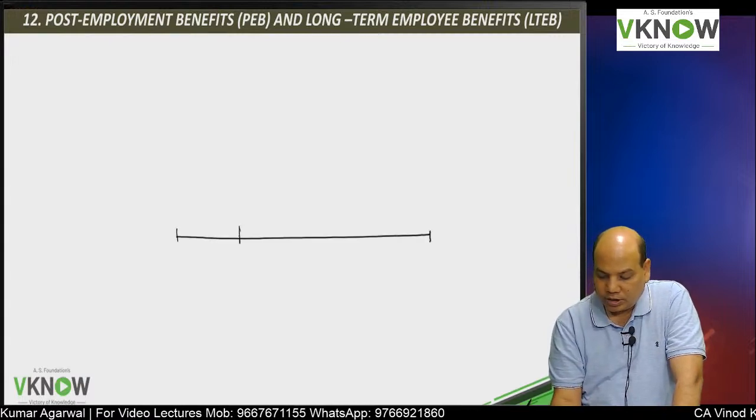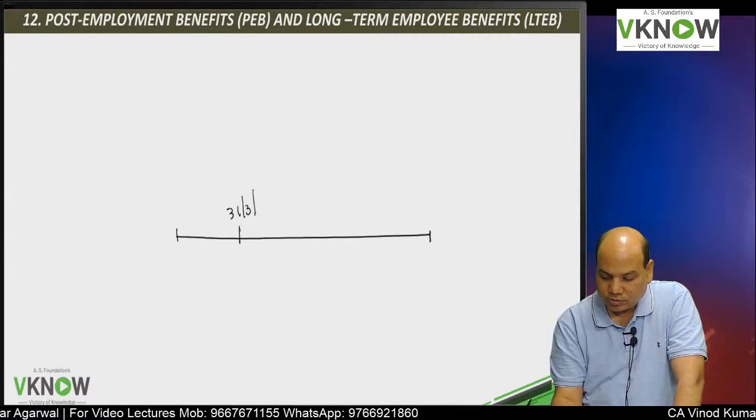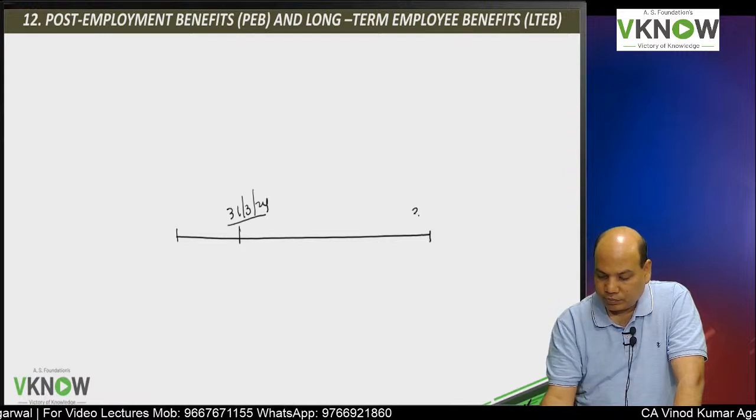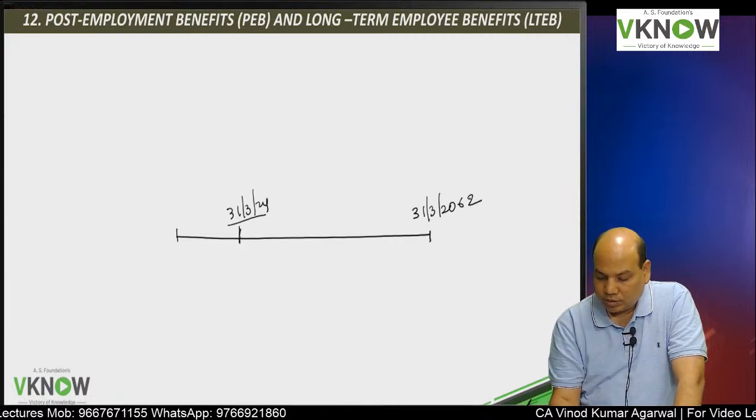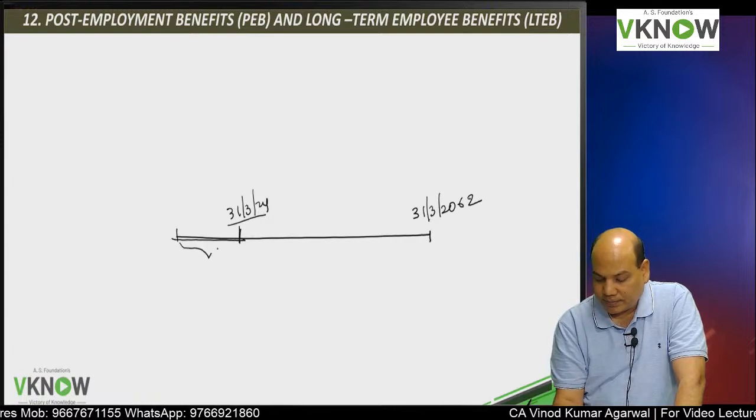So our year ending date is 31st March 2024. The employee will retire on 31st March, let us say 2062, but he is rendering the service.